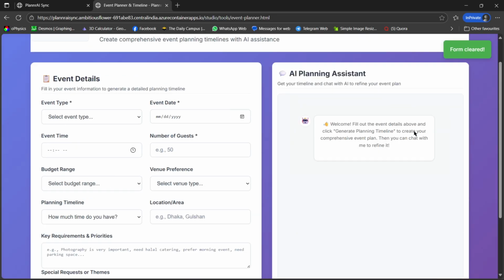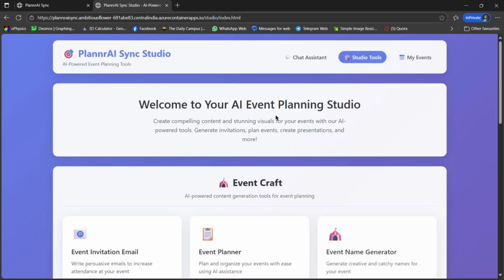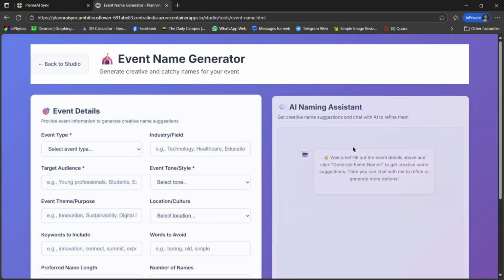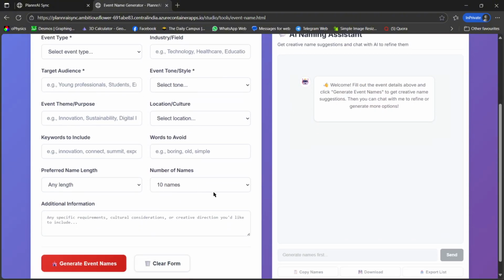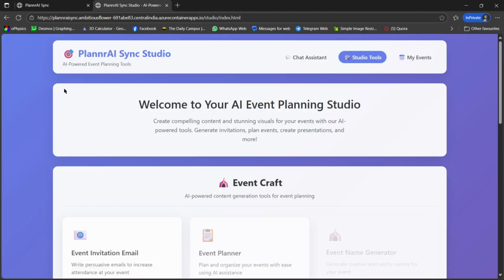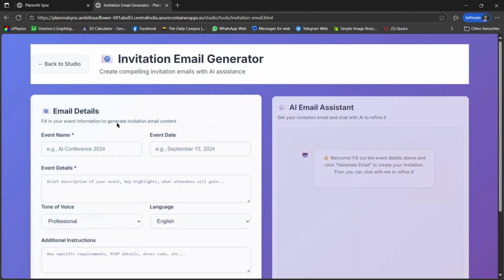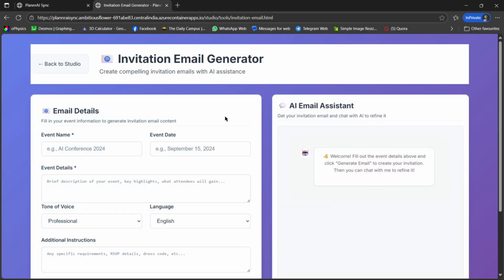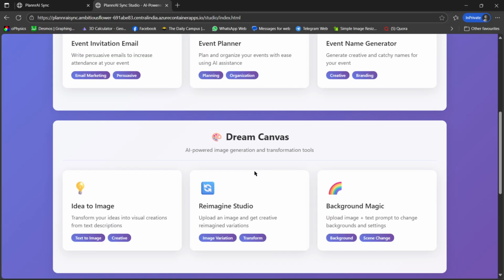So I can clear it for new things. So event name generator, I can generate event names. Also event invitation, creating a custom email invitation for sending invites to people.